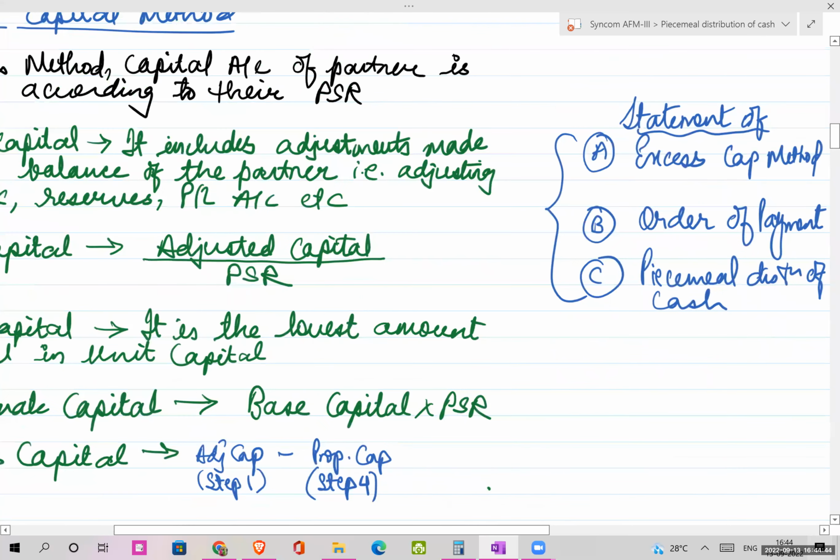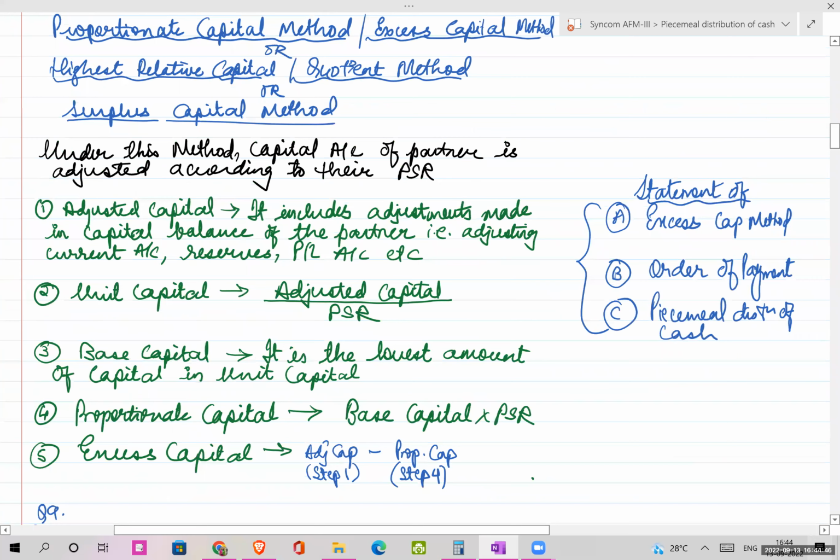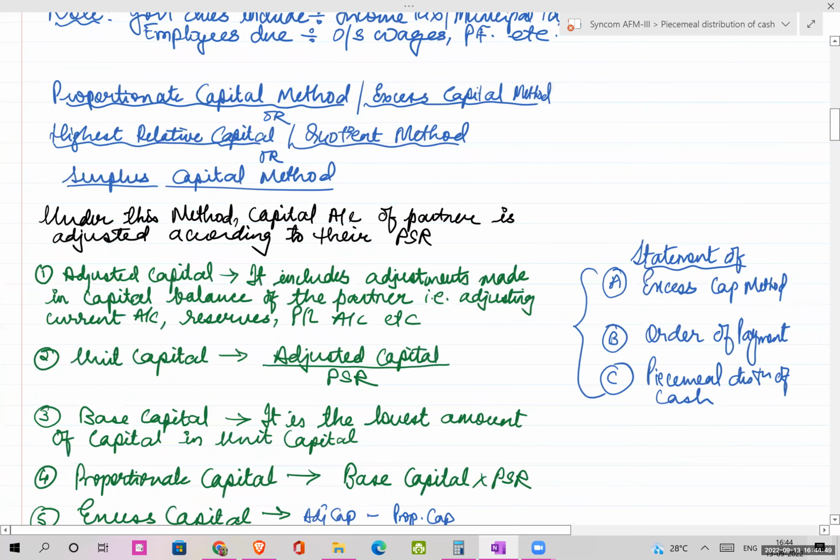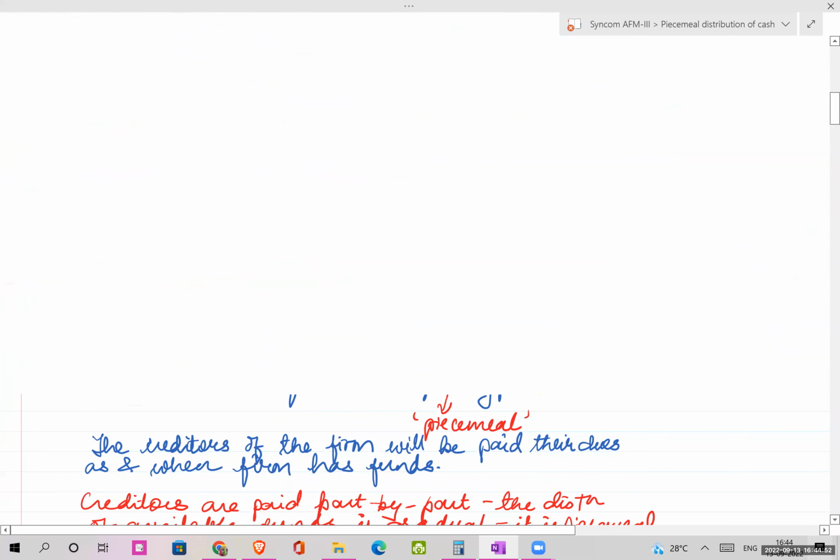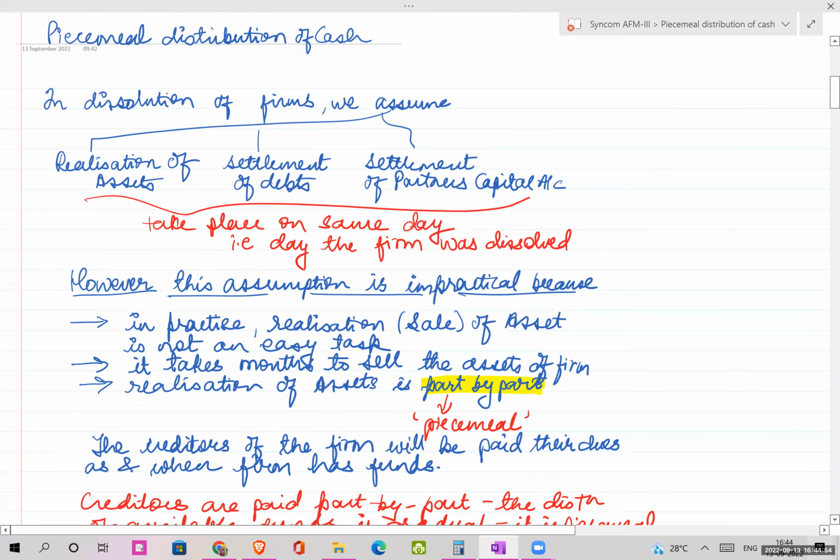So this is the theoretical part. I would just like to conclude once again. In the next link, I will be starting with the solving of the sums. So just a quick recap. At the time of dissolution of firms, what is the assumption? The assumption is that realization of assets, settlement of debts and settlement of partners' capital accounts happen on the same day. But in reality, it does not, because sale of an asset is a very lengthy process and it takes time for the asset to sell.